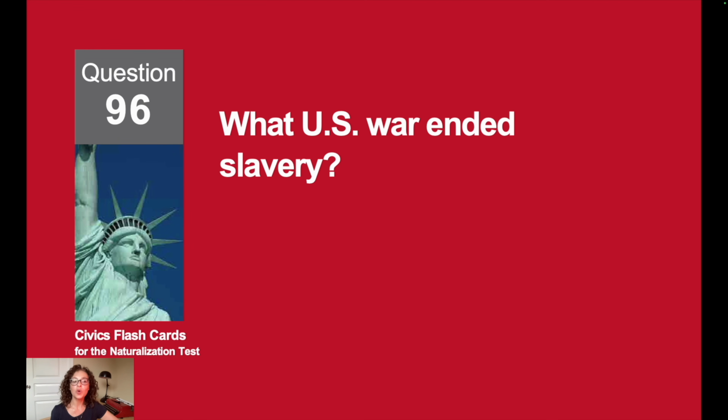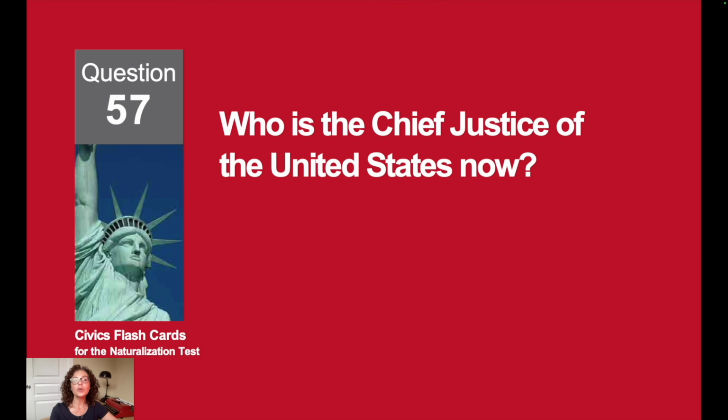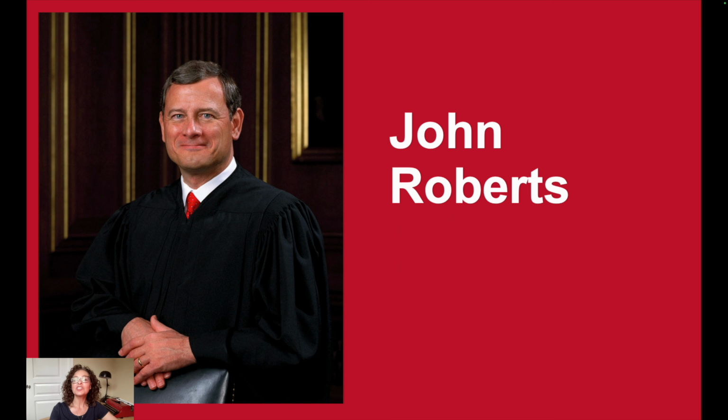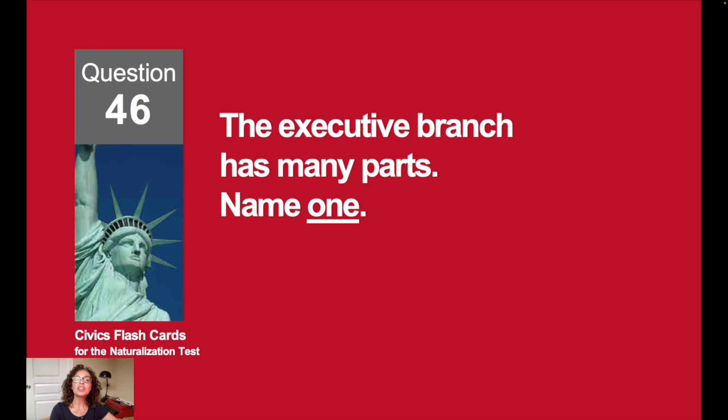What U.S. war ended slavery? The Civil War. Who is the Chief Justice of the United States now? That is John Roberts. The executive branch has many parts.